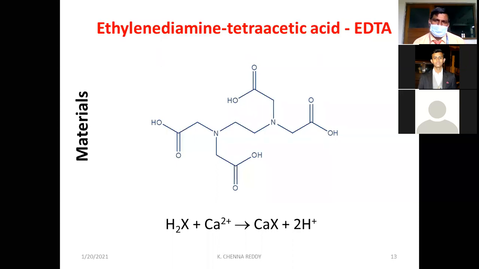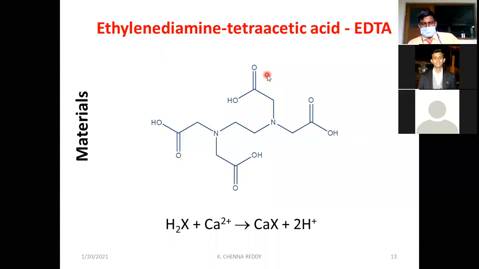EDTA is ethylene diamine tetraacetic acid. This is ethylene diamine, where instead of four hydrogens we have tetraacetic acid groups. That's what it is: ethylene diamine tetraacetic acid. This EDTA is a hexadentate ligand. What is meant by a hexadentate ligand? At a time, it can form 6 covalent bonds.